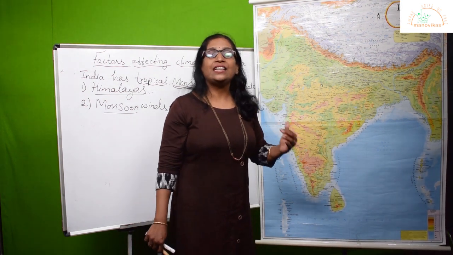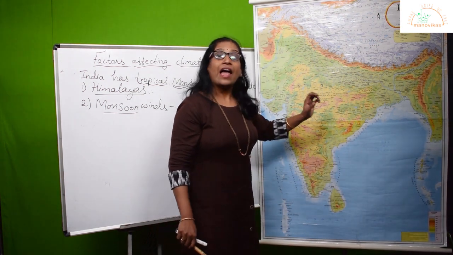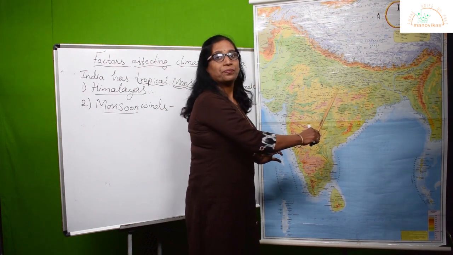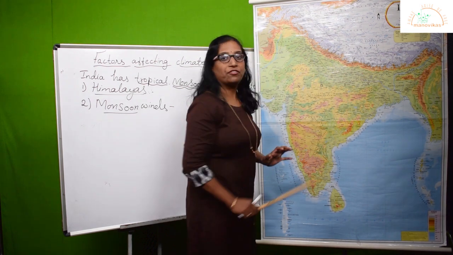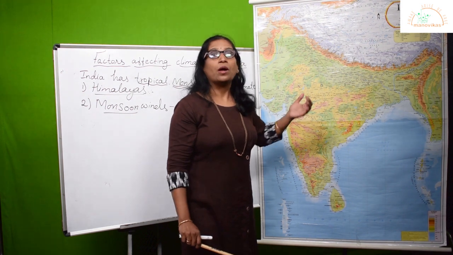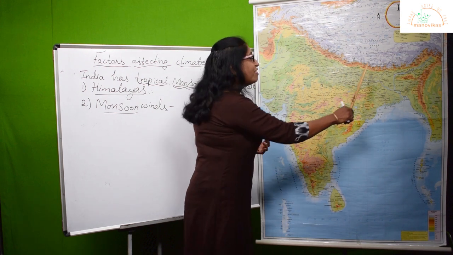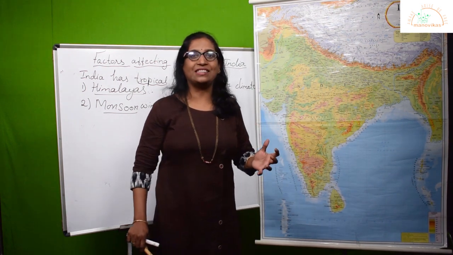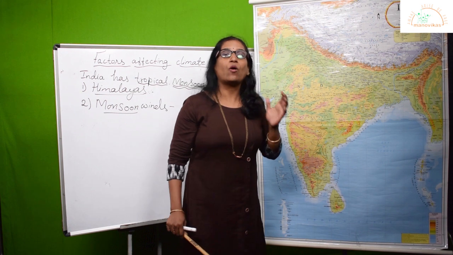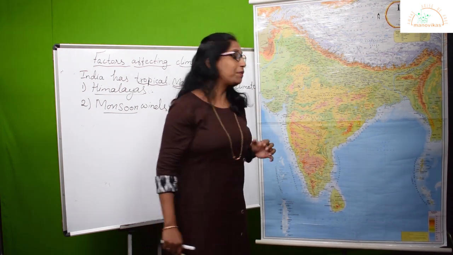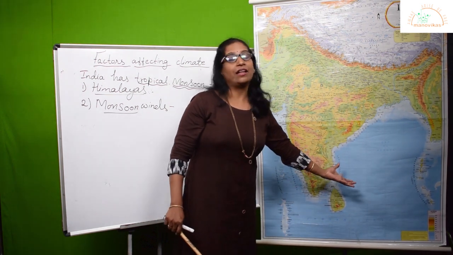Because of that, a low pressure area is created down within the Indian Ocean. And since we have winter season here, correct, high pressure develops over Central Asia and the northern part of India. So obviously winds will blow. As we begin with the winter season, winds will blow from high pressure to low pressure. They proceed from land to sea during winter season, and since they blow from the northeast direction, they are called northeast monsoon. Again, these winds bring a lot of rainfall, especially in the eastern coast of India, like Tamil Nadu, which receives rain only in the winter season.